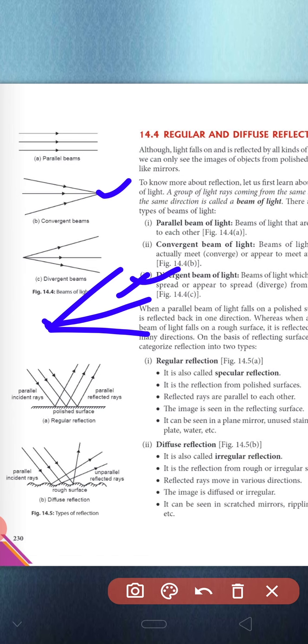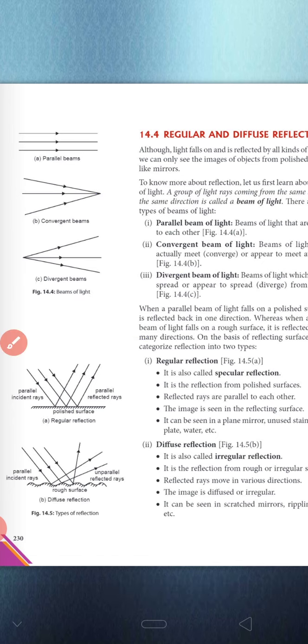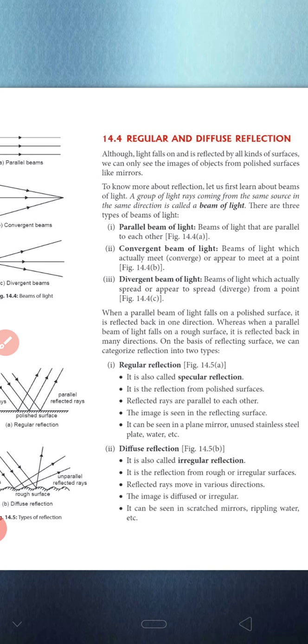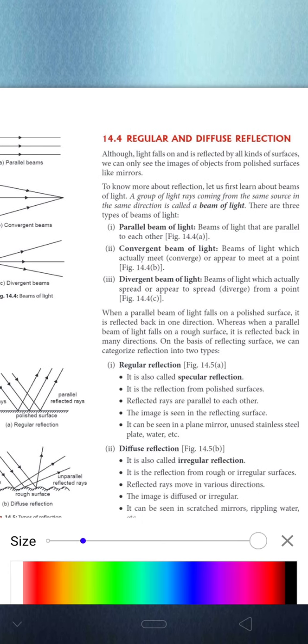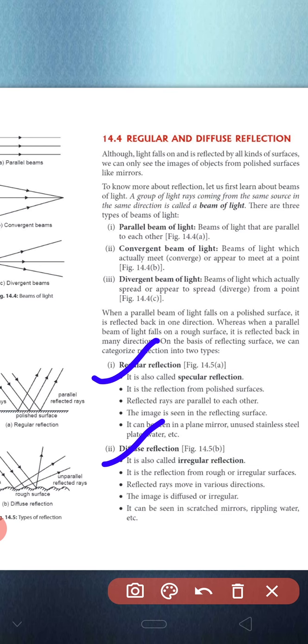When a parallel beam of light falls on a polished surface, it is reflected back in one direction, whereas when a parallel beam of light falls on a rough surface, it is reflected back in many directions. On the basis of these reflecting surfaces, we divide reflection into two types: regular reflection and diffuse reflection.